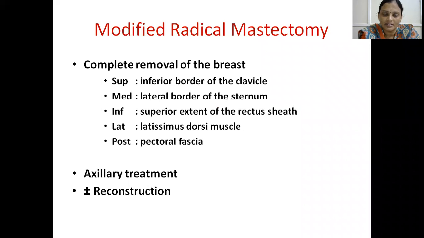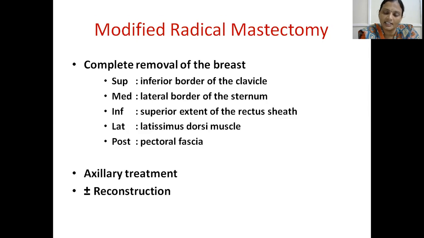superiorly, we will go till the level of the inferior border of the clavicle. Medially, up to the lateral border of the sternum. Laterally, up to the anterior border of the latissimus dorsi muscle. Inferiorly, we will extend up to the superior extent of the rectus sheath.